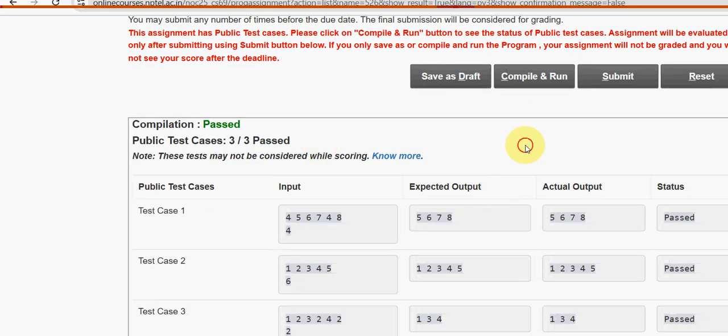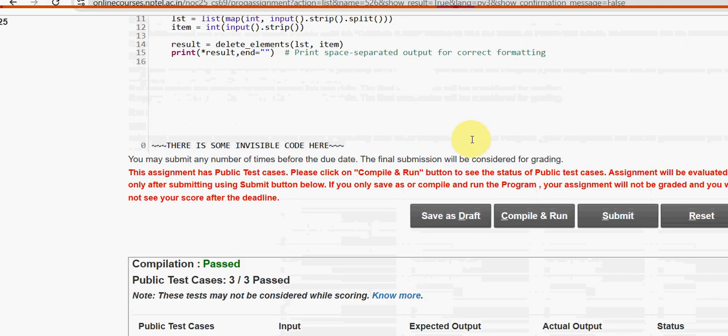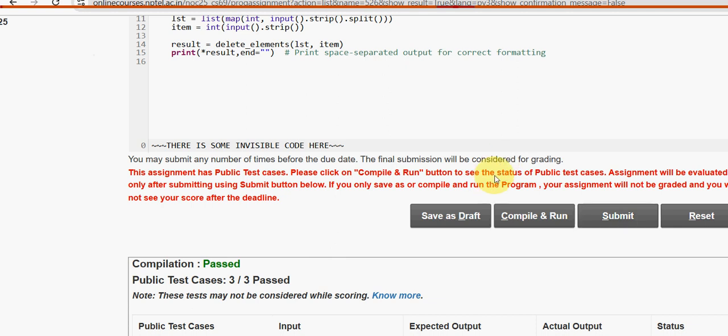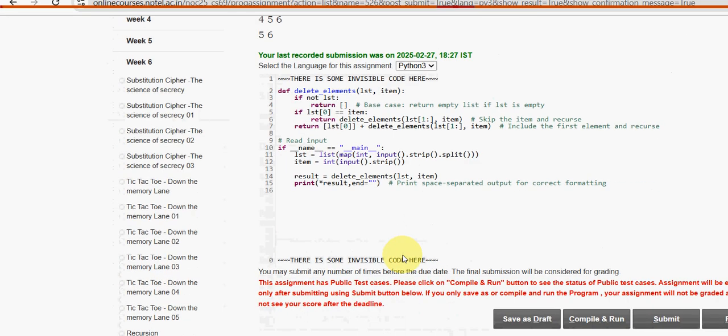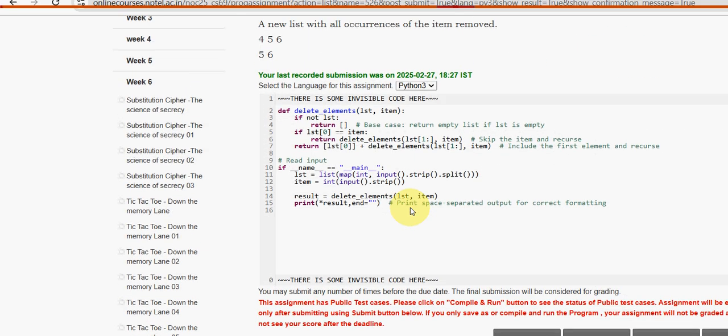Here you can see all the status are passed. 3 by 3 public test cases passed. Now let's see whether private test cases passed or not by clicking on this submit button. Guys, only if you click the submit button, then only the code will take it. Third program, here also all the three private test cases are passed. So all these three solutions are 100% correct.